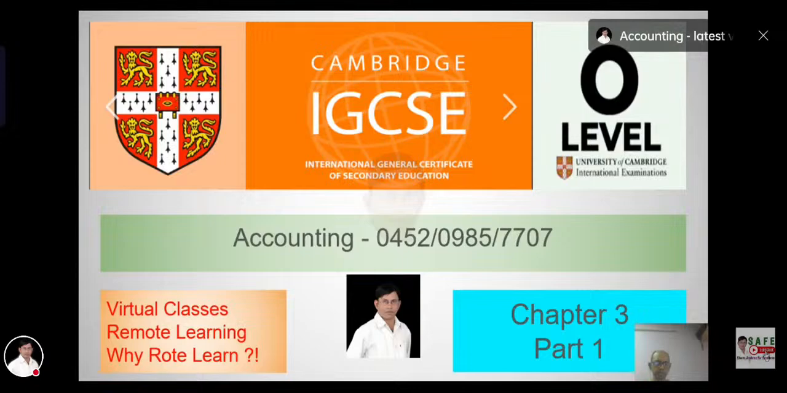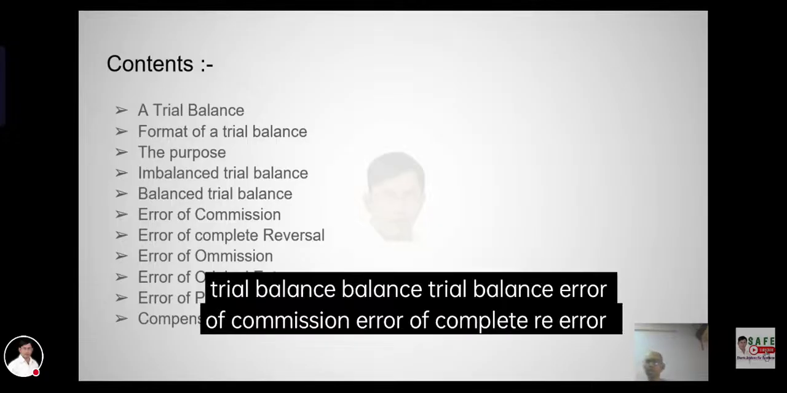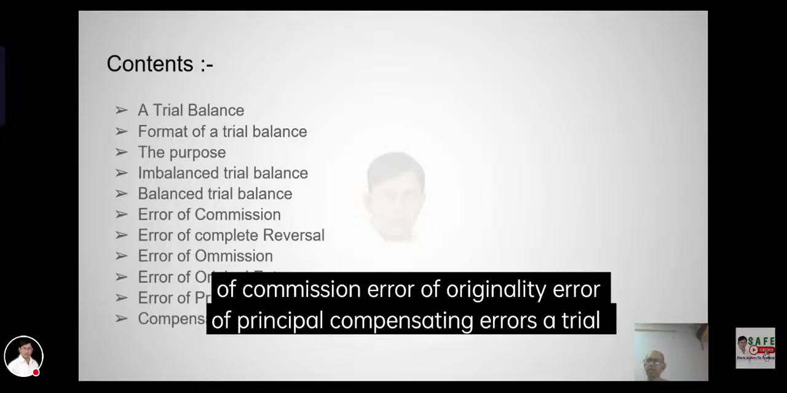Part 1. Contents: a trial balance, format of a trial balance, the purpose of a trial balance, errors of commission, errors of omission, errors of compensating errors.